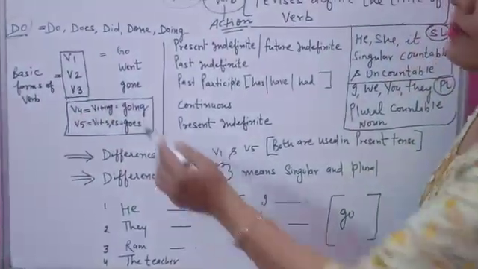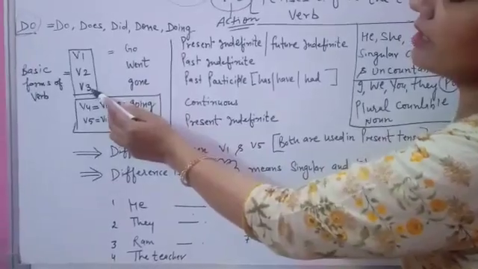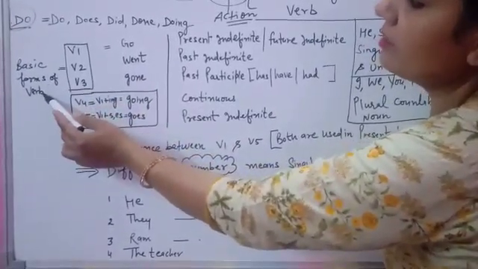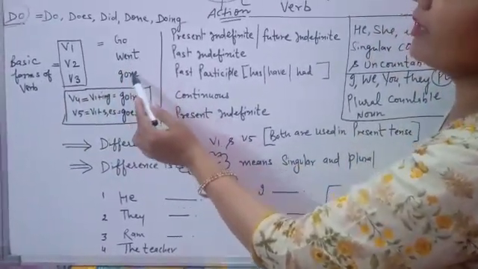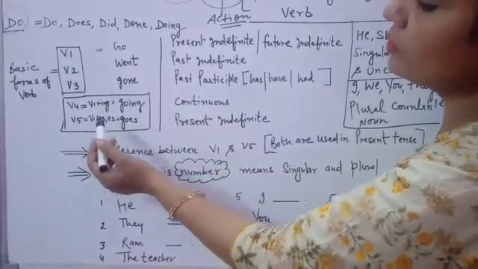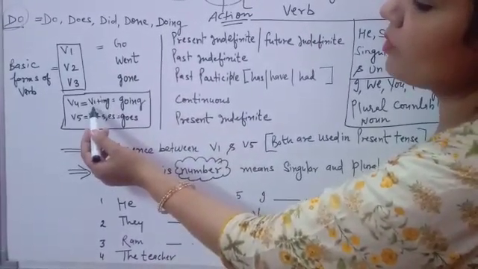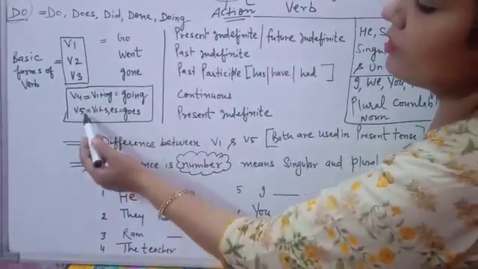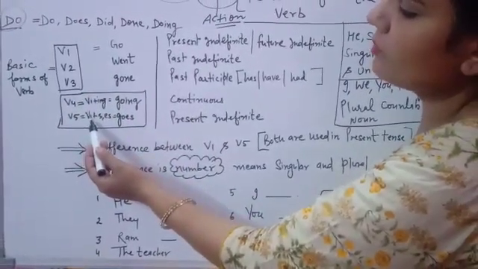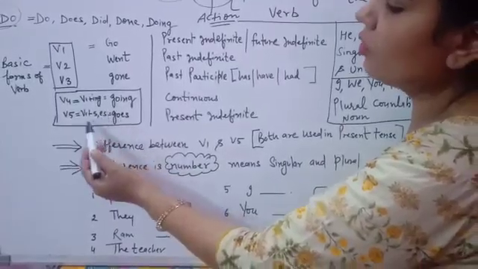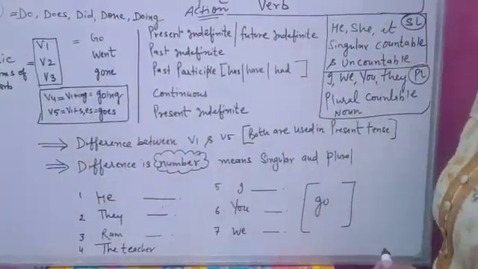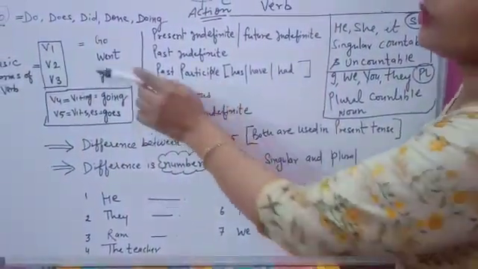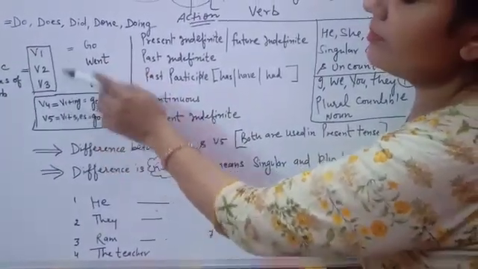How can you understand? Because V1, V2 and V3 are the basic forms of the verb, for example, go, went, gone. But you also use V1 plus ing in the tenses. V5 means the first form of the verb with s and es, always used in sentences. Clear? It means that there are a total of 5 forms of the verb.